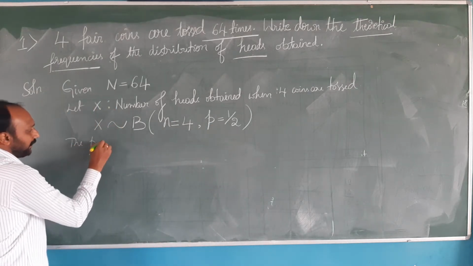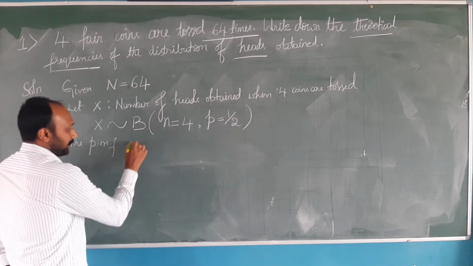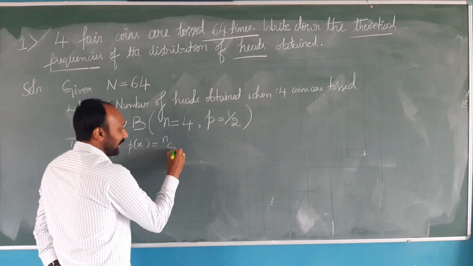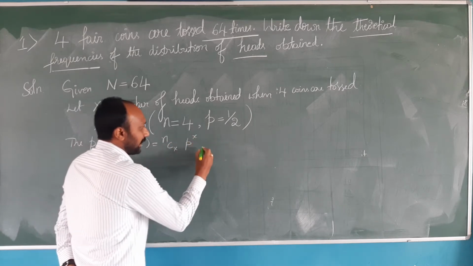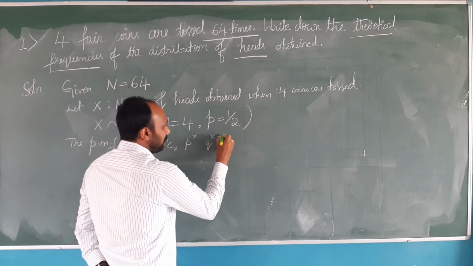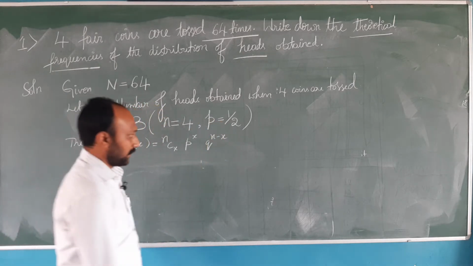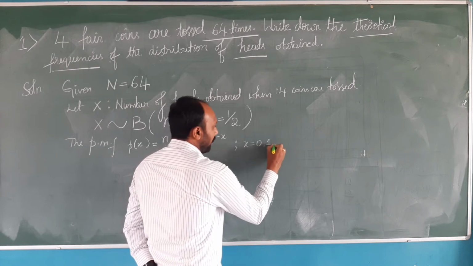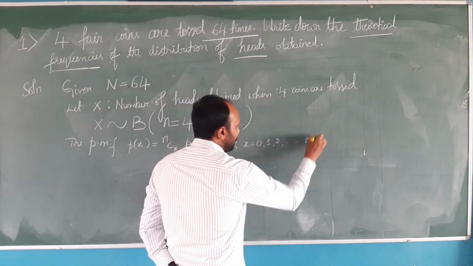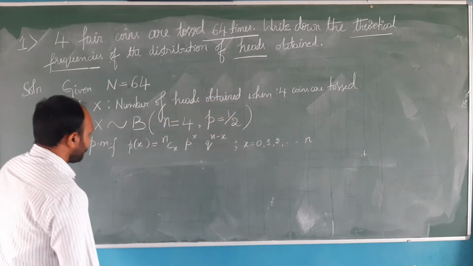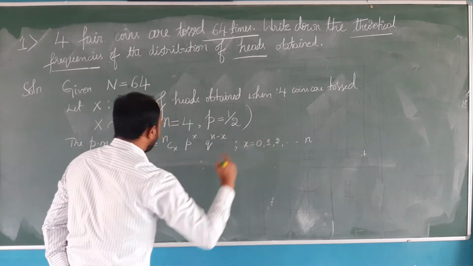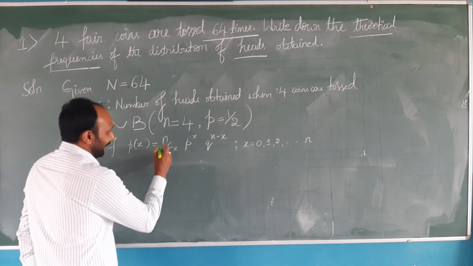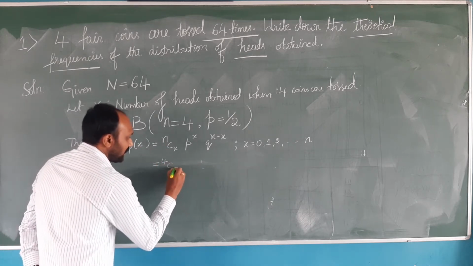The probability mass function P of x is equal to nCx p power x q power n minus x, where x can take value 0, 1, 2, up to n. This is the general form of binomial PMF. What about the customized version for our problem? n is 4, so 4Cx.